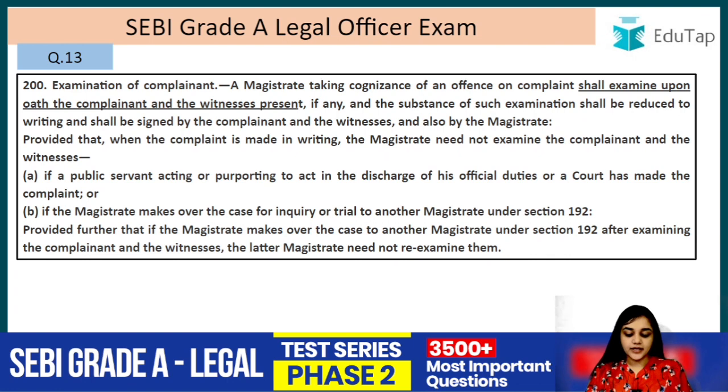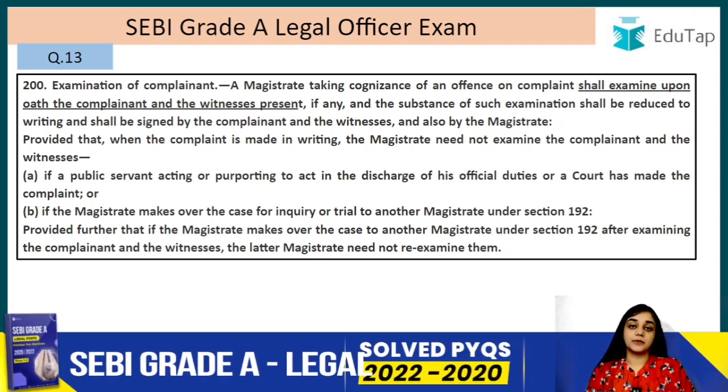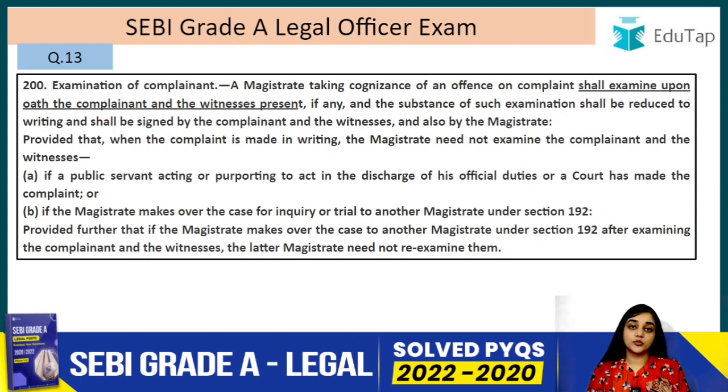Provided further that if the magistrate makes over the case to another magistrate under section 192 after examining the complainant and the witnesses, the later magistrate need not re-examine them. For example, you were not supposed to examine that complainant but you did. In that case, the other magistrate who now gets that case is not going to re-examine that complainant.